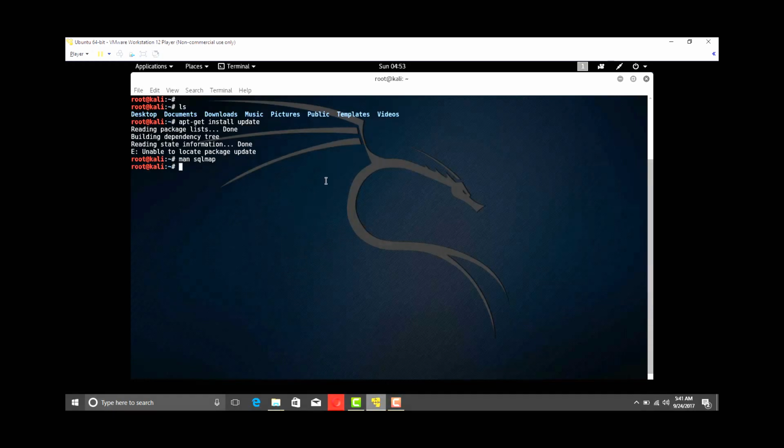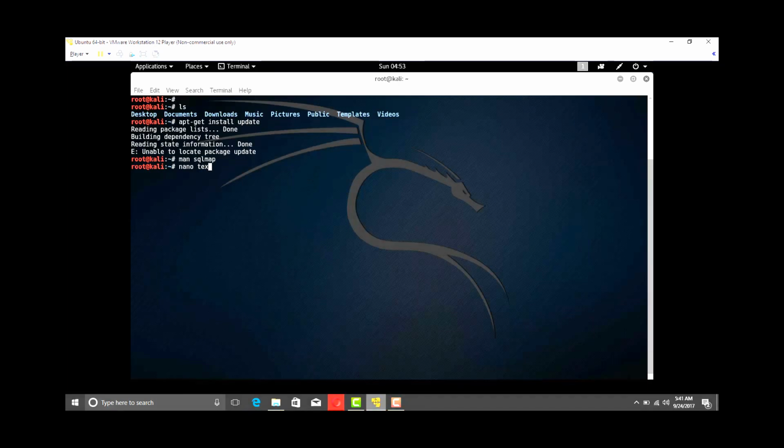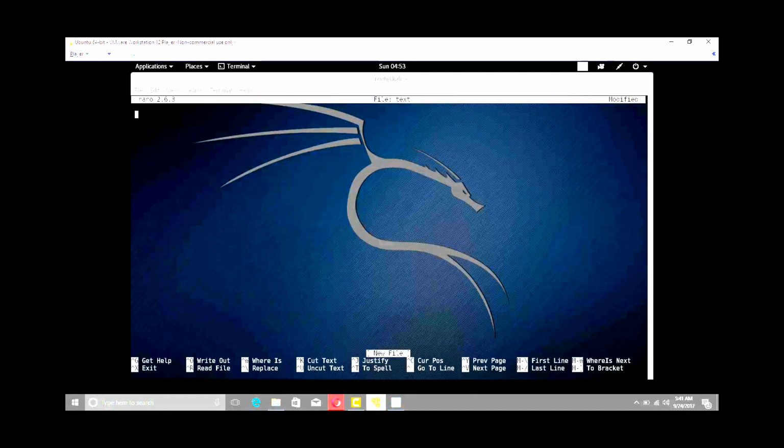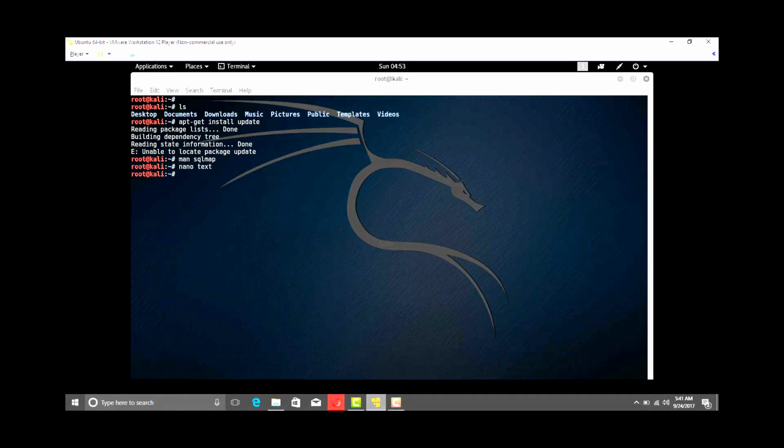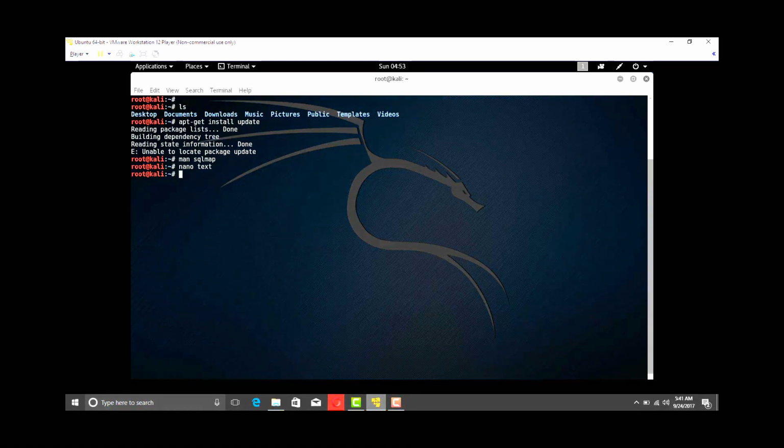Before that, if you want to edit any notepad or text file, you can use nano. If there is any text document you want to create or edit, type nano and its name. This is the basic text editor pre-installed in Kali Linux, and you can use it. Press Ctrl+X and then Y and Enter. The text will be saved. In the same way you can reboot by typing reboot, or power off by typing poweroff.